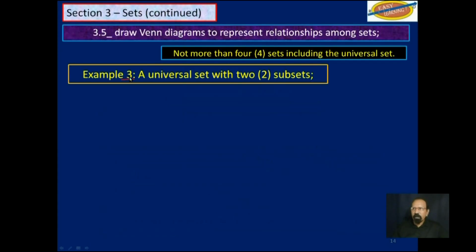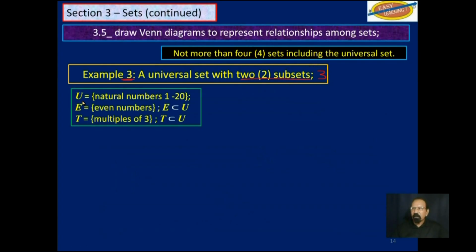So now, example 3, we will have 2 subsets plus the universal set. So now we will be dealing with 3 sets. Consider the universal set made up of the natural numbers 1 to 20, and then another set, which is really a subset. As you will see here, E is a subset of U. E is made up of the even numbers in U, and another set, T. T is also a subset of U. It is made up of multiples of 3.